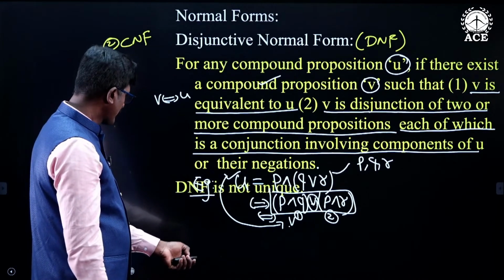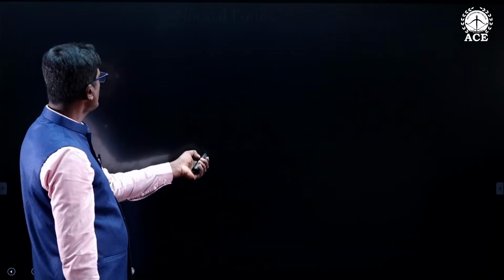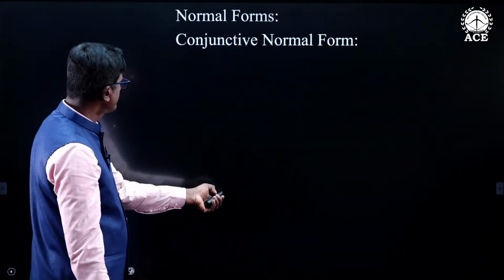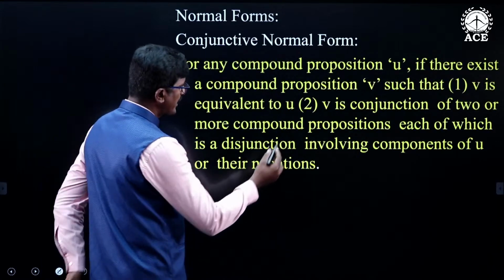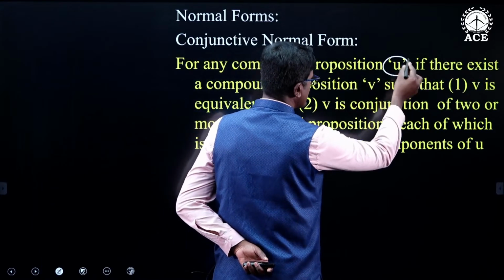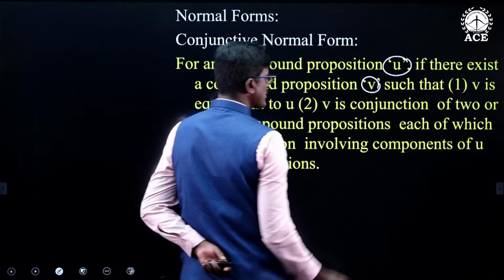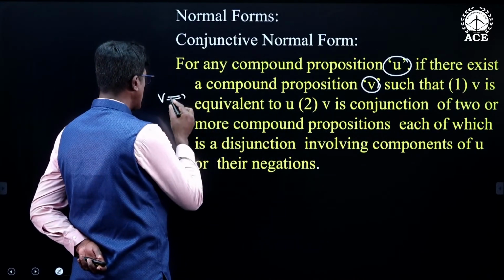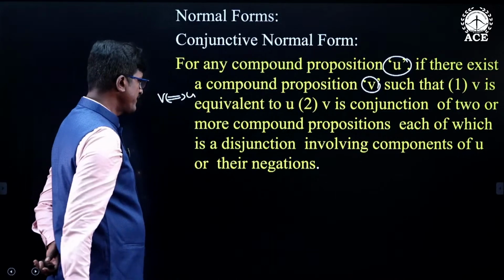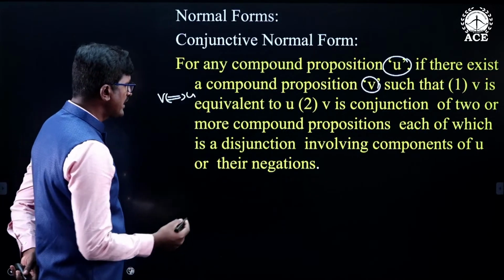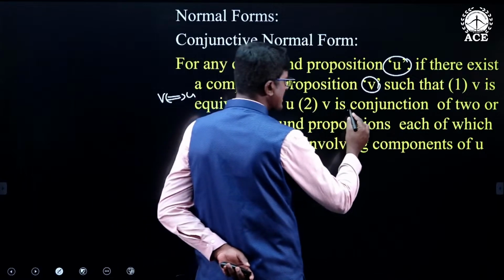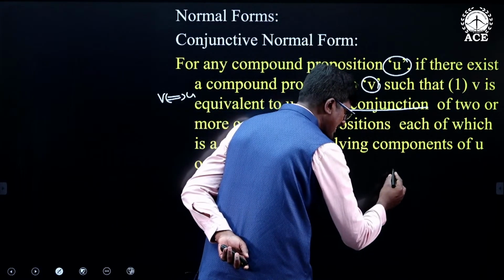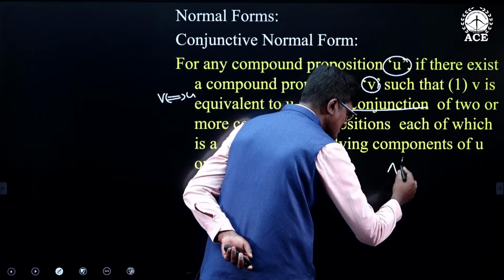Now, we will see the conjunctive normal form, which is similar. For any compound proposition U, if there exists a compound proposition V such that V is logically equivalent to U, that is condition number 1, and condition number 2 is that V must be a conjunction. This is the symbol we use for conjunction.